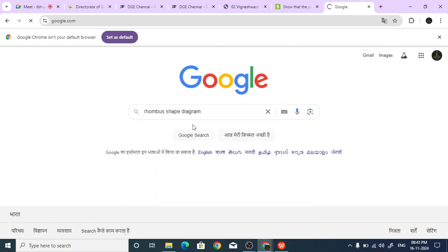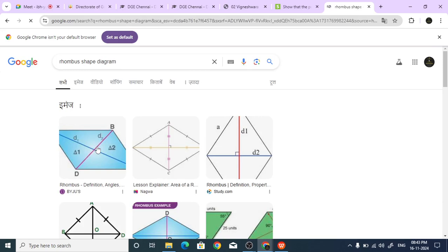Rhombus shape diagram. This is a tilted square. If the square is tilted, it means all four sides are equal, but all four angles are not 90 degrees. And it has two diagonals, D1 and D2.